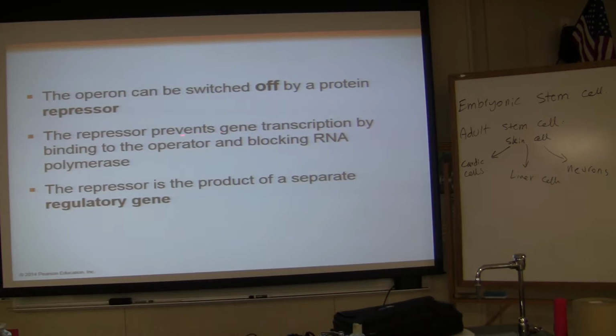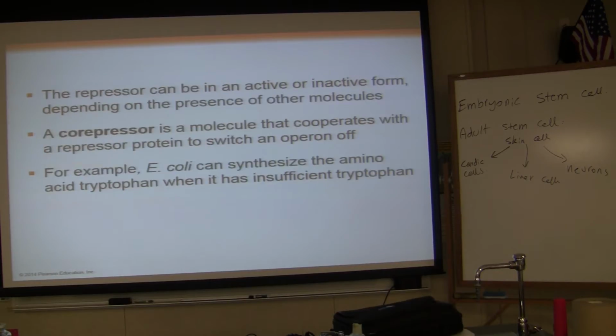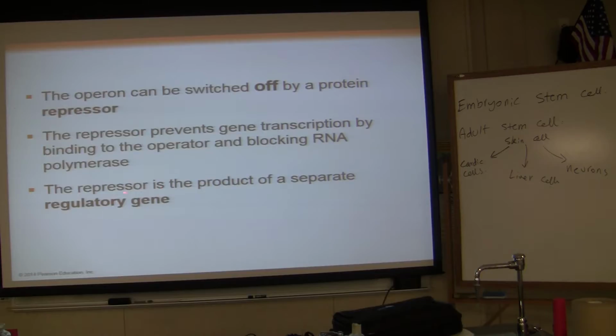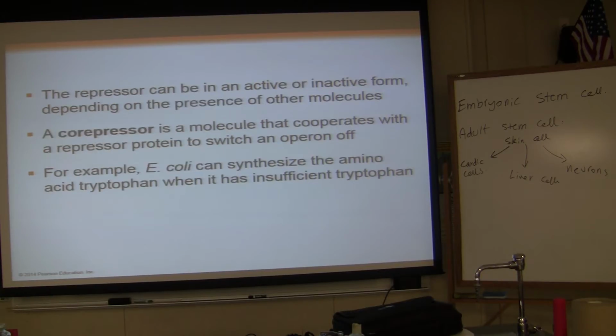Okay, so repressors prevent RNA synthesis, or transcription, by binding to the operator and blocking RNA polymerase. RNA polymerase is there inside of the cell, but the repressor blocks it. The repressor is the product of separate regulatory genes, which we'll see.